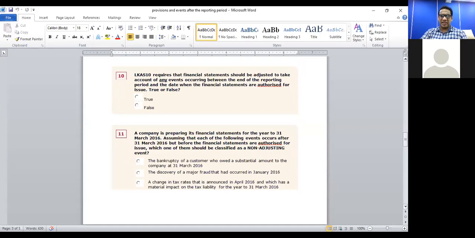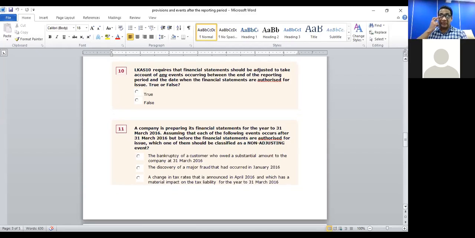Company is preparing its financial statements for the year to 31st of March 2016. Assuming that each of the following events occur after 31st of March 2016, but before the financial statements are authorized for issue, which one of them should be classified as a non-adjusting event? So, what is the non-adjusting event? All other events are therefore adjusting. Number 1, the bankruptcy of a customer who owed a substantial amount to the company as at 31st of March 2016. So if a customer has gone bankrupt after 31st of March 2016, definitely it should be adjusted.